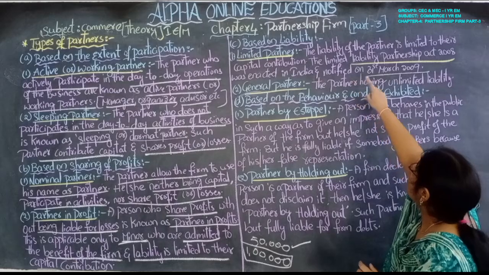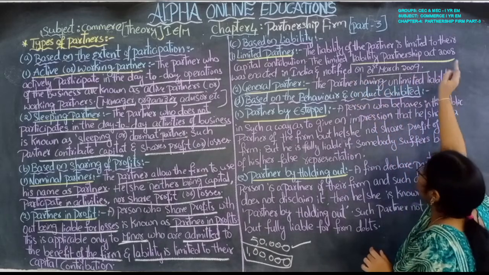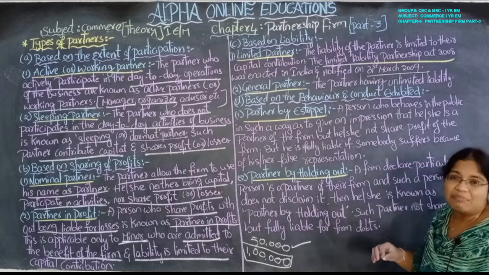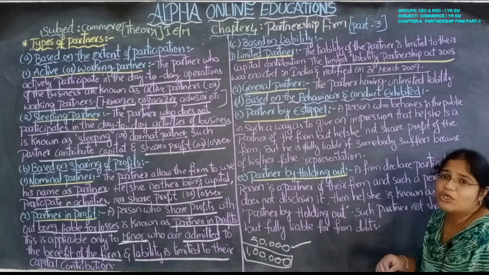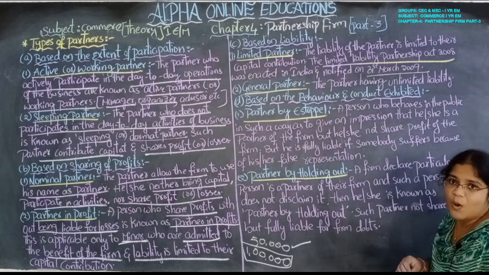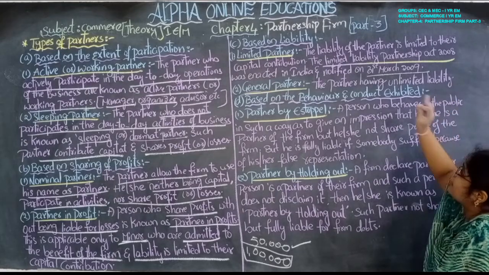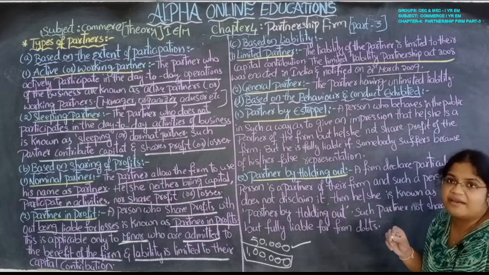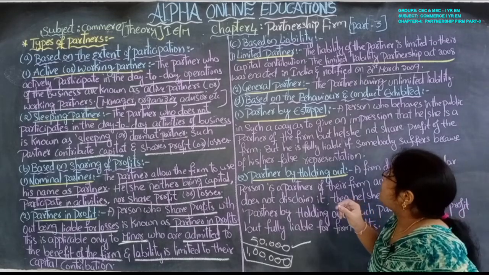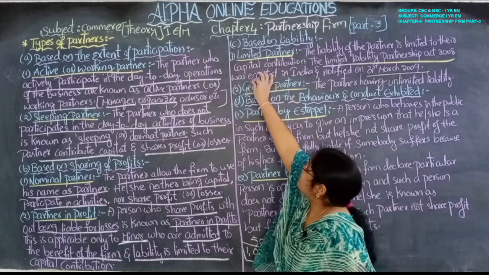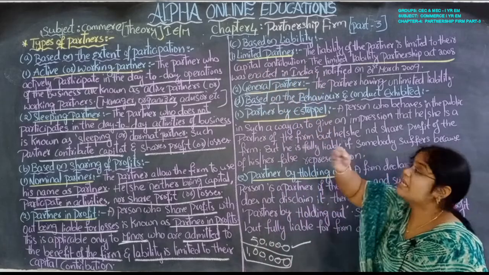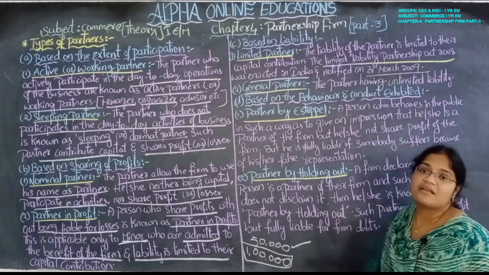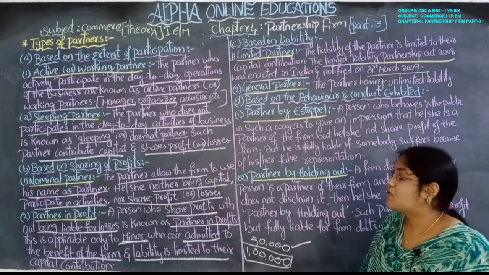The Limited Liability Partnership Act. So what is the act? That is the Limited Liability Partnership Act 2008. Okay, 2008. The Limited Liability Partnership Act 2008 was enacted in India. It was notified on 31st March 2009, and from that it was started.